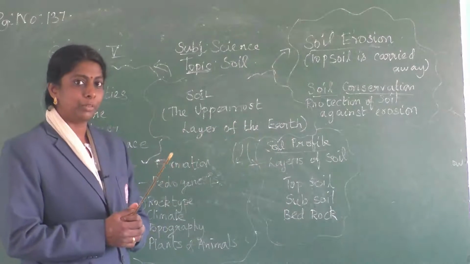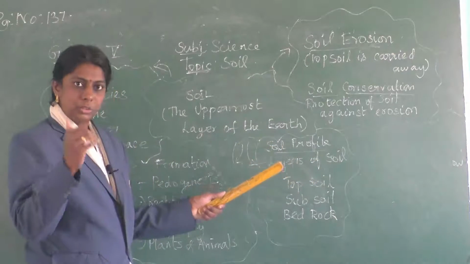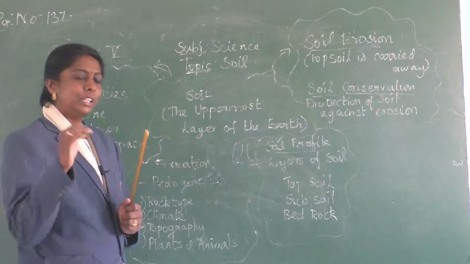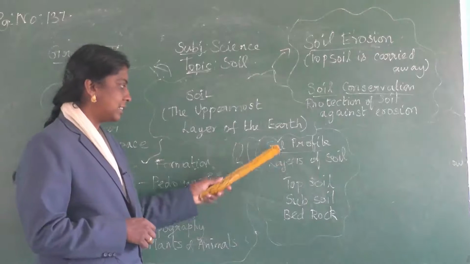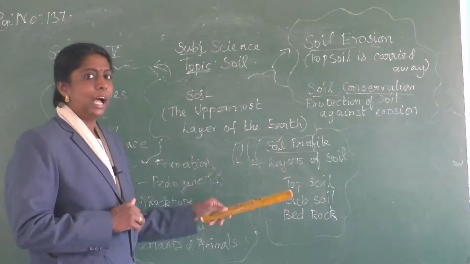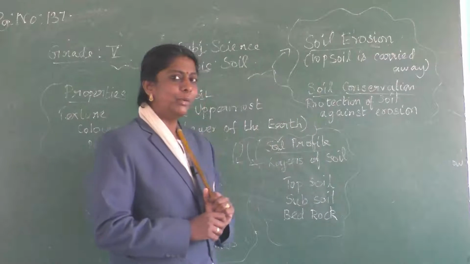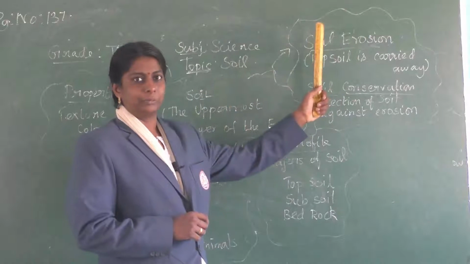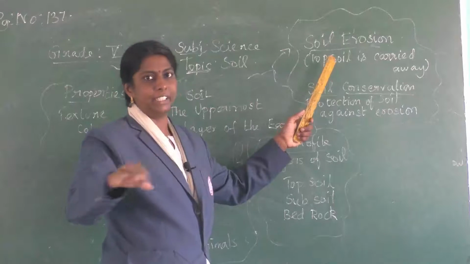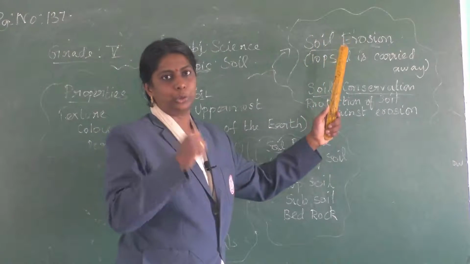What do you mean by soil profile? Layers of soil are collectively said to be the soil profile. Clear? There are different layers of soil: topsoil, subsoil and bedrock. Then we are going to learn about soil erosion. What do you mean by soil erosion? The topsoil is carried away. That's what is meant by soil erosion.